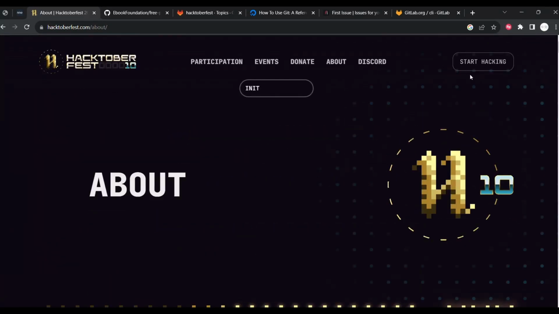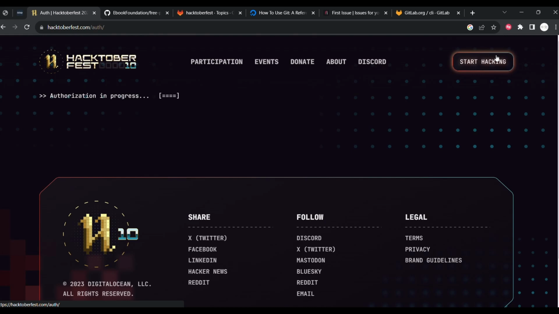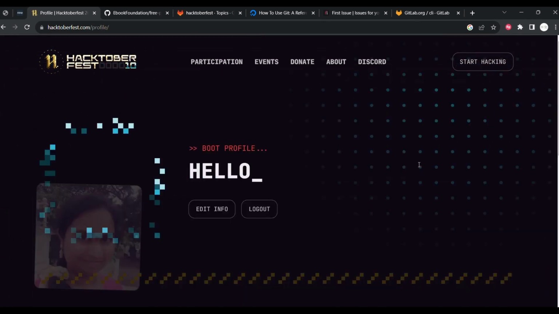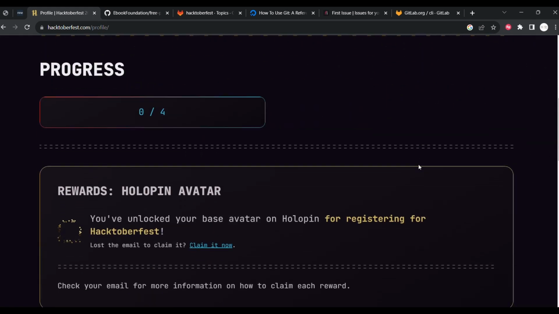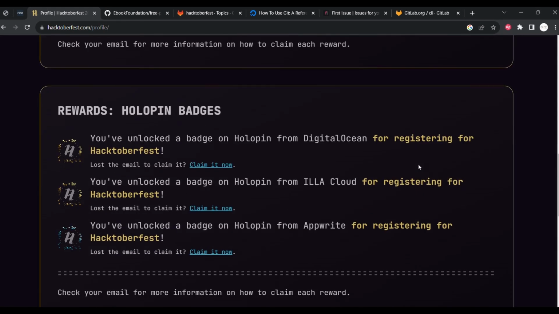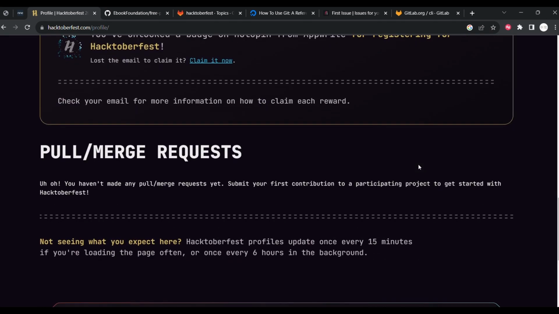If you want to start, you can just click on Start Hacking. I already created an account. If you don't have one, you can create it. And this is my account. This is the open-source related part, you can create an account and claim them. So here are the pull and merge requests. This will be updating every 15 minutes.